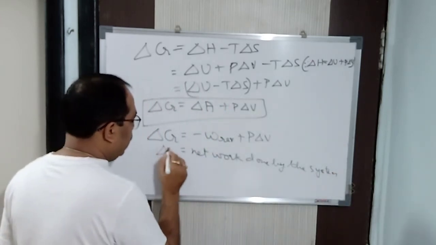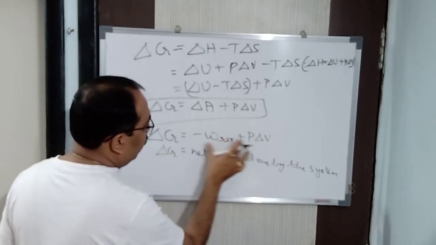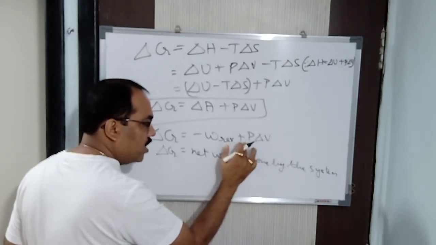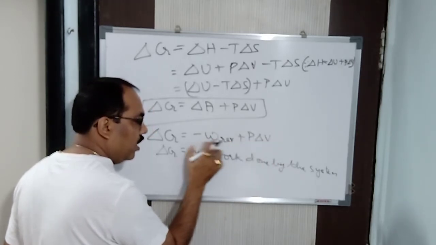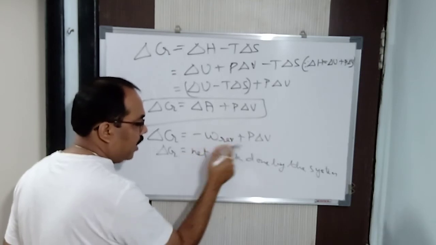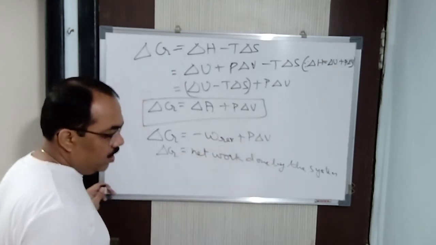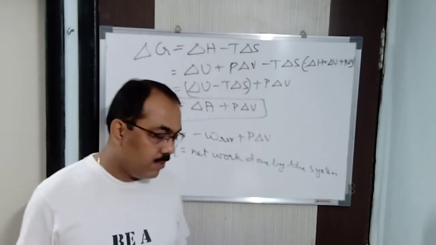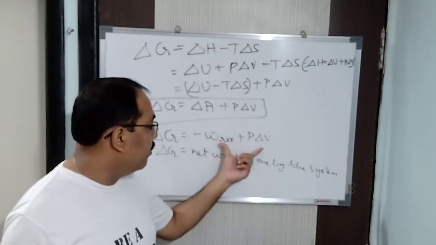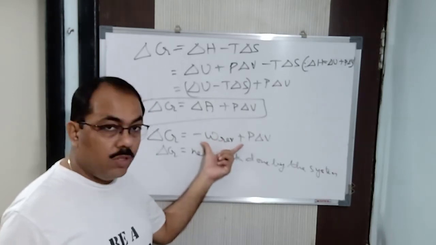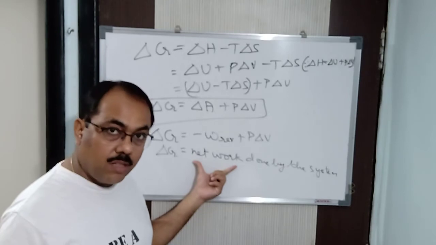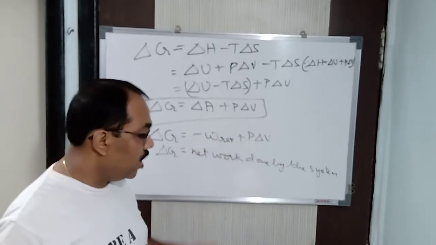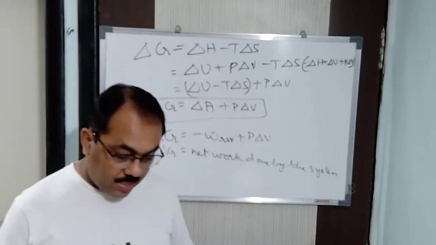So delta G is equal to P del V minus W reversible. Again I repeat, P del V is the work done, we have already studied, and this is also the work done, you can see very clearly. So if I subtract both, what will I get? I will get the net work done by the system. So del G is nothing but the net work done by the system, P del V minus W reversible. We can say that. Clear?